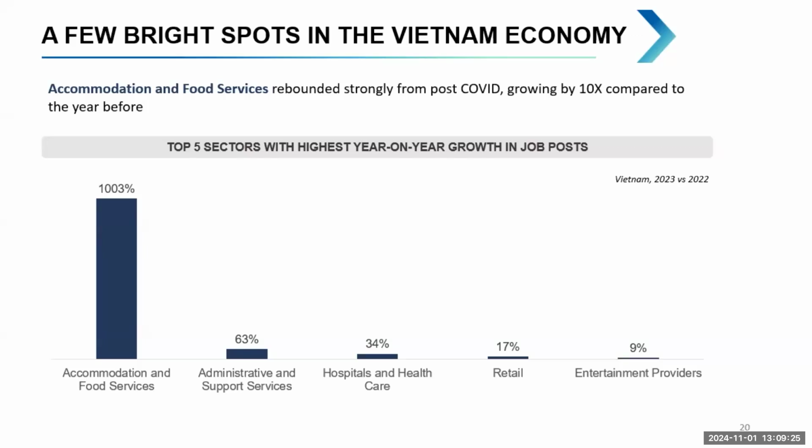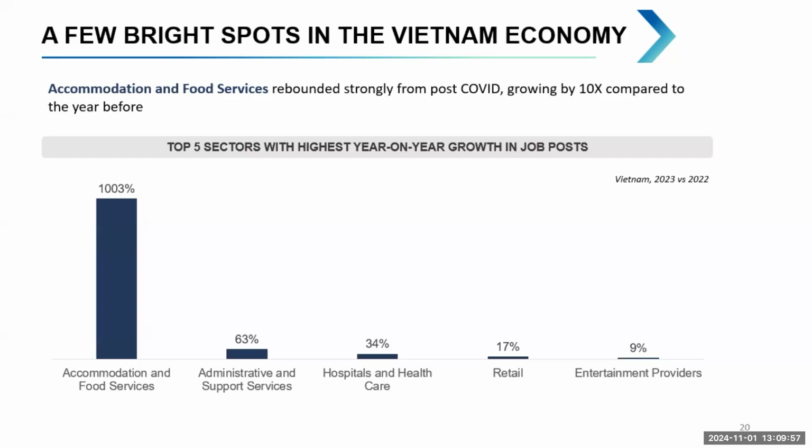That's why this sector increased, requiring more labor. Administrative and support service increased 63%, hospital and healthcare about 33%, retail 17%, and entertainment providers 9%.